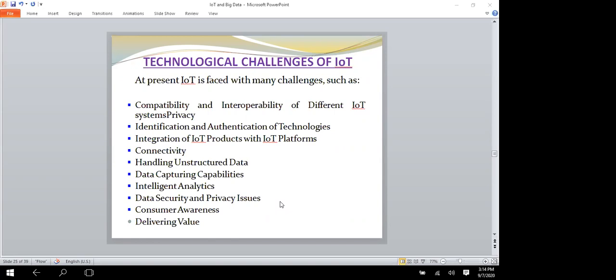Next, the last one is delivering value. Delivering value means developing companies bringing value to their consumers. So before plunging into the development of an IoT application, enterprises must clearly define what value they are going to deliver through what capabilities, and how their solutions will enhance efficiency and productivity while also generating customer satisfaction.